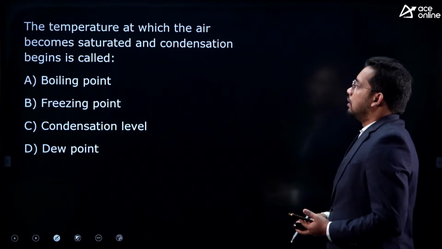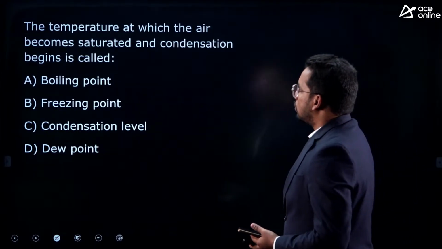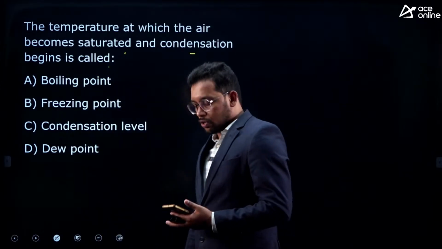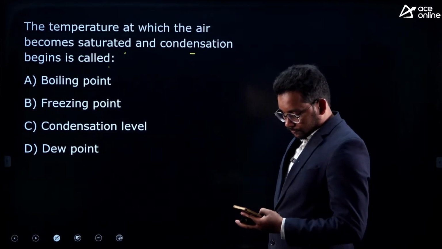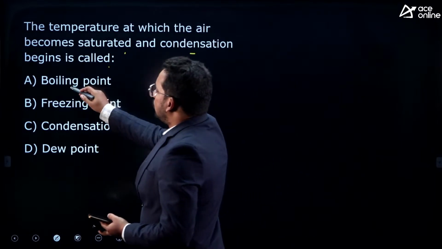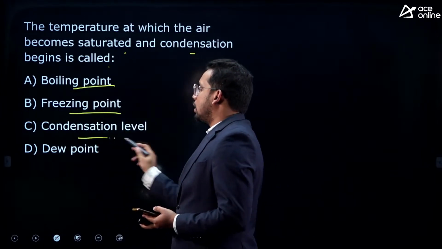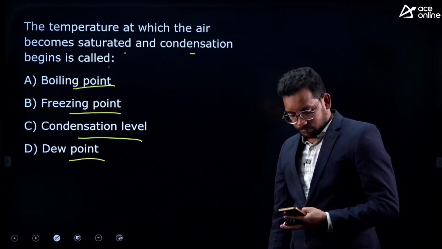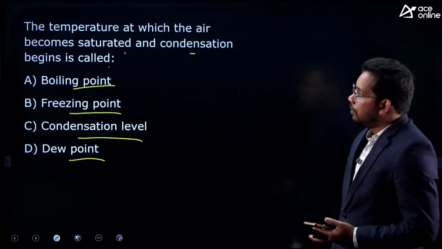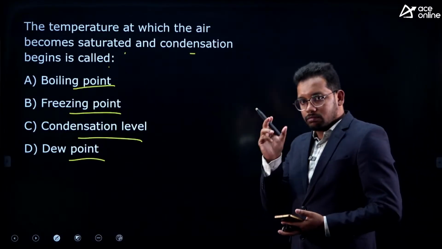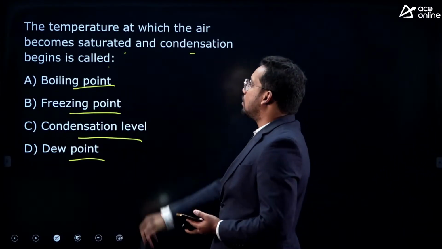Next, the temperature at which the air becomes saturated and condensation begins is called as, correct Venkat, yes, boiling point, freezing point, condensation level, dew point. They are asking about a particular temperature at which the air becomes saturated.